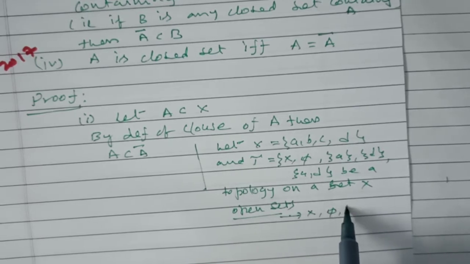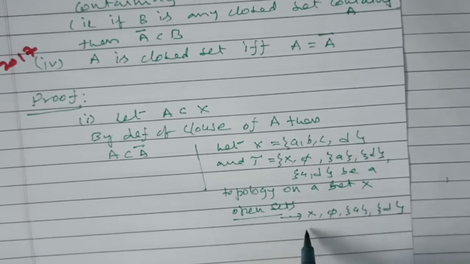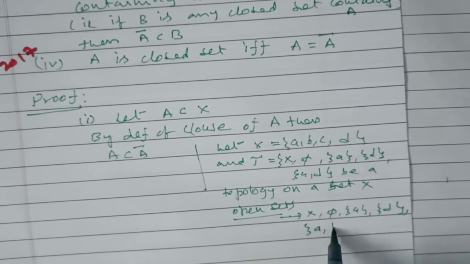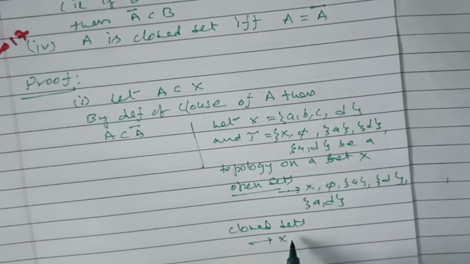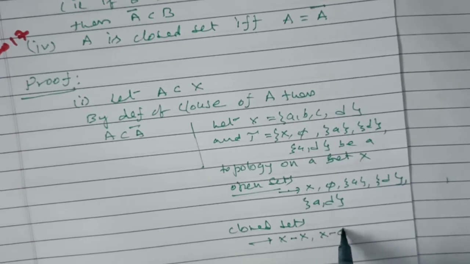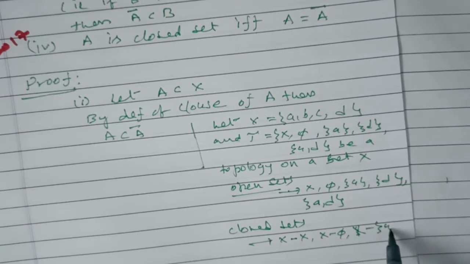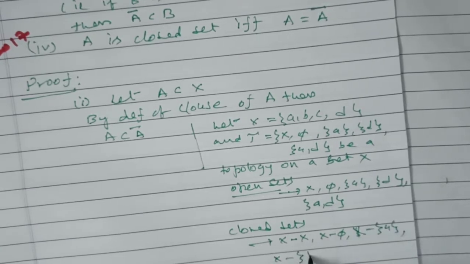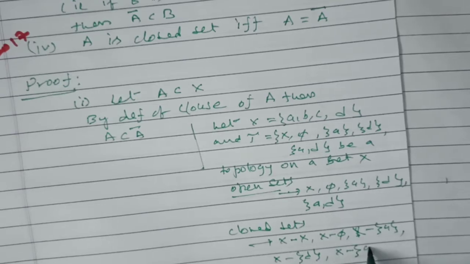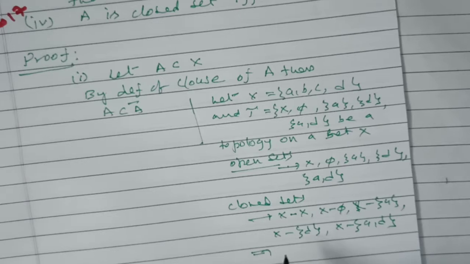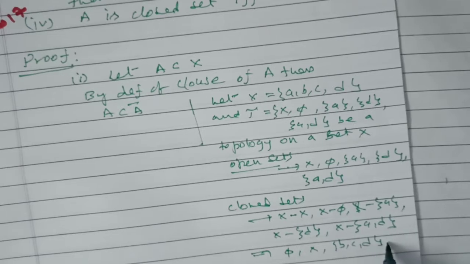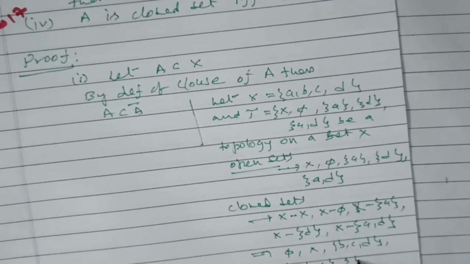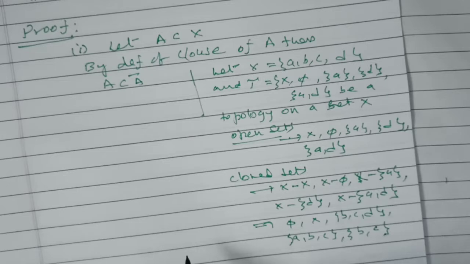X, phi, {A}, {D}, {A, D}. Closed sets: X minus X, X minus phi, X minus {A}, X minus {D}, X minus {A, D}, which implies phi, X, {B, C, D}, {A, B, C}, {B, C}. These are the closed sets.